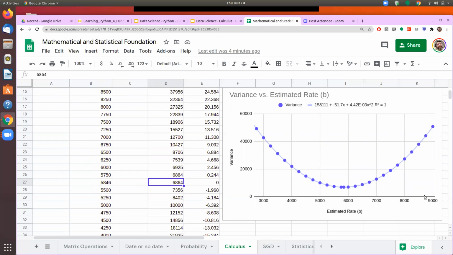When my estimation is somewhere around 8,800 or 8,750, again my variation is around 40,000. As I decrease my estimate of the square feet price from 9,000, this variation goes on decreasing, and beyond a point again starts increasing. It means that the best estimate I receive is at this point.